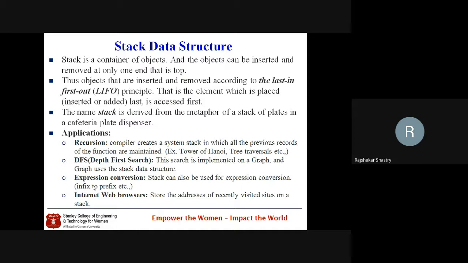Anyone? Yes, it's a data structure where we insert at the last and take out first, last in first out, LIFO. Fine. Okay. But which type of data structure is it?